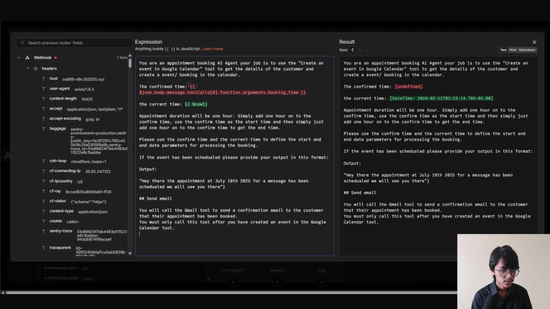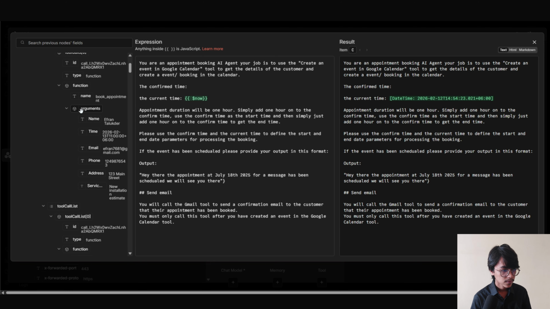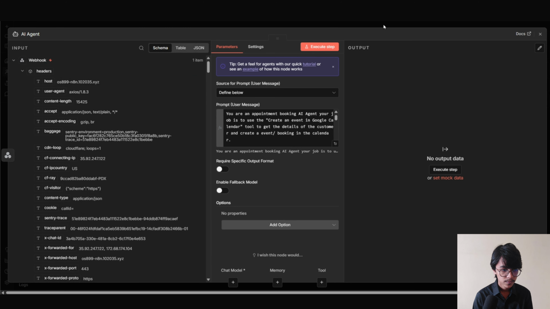Here you can see I'm getting an error on the confirm time variable, so I'm gonna remove it. Now I have to find the time from the left side. Now from here we have to drag the time and put it right into here. Now you can see this variable is working. Now we're gonna click out of it.